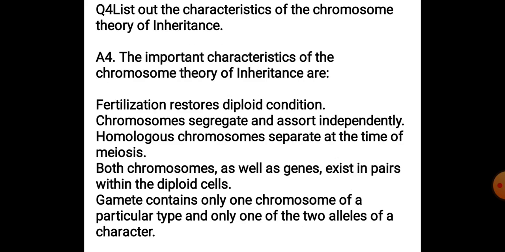Next, list out the characteristics of the chromosomal theory of inheritance. Now, the characteristics are: fertilization restores the diploid condition. Always after fertilization, the chromosome number will be fixed. Chromosomes segregate and assort independently. Homologous chromosomes separate at the time of meiosis. Both chromosomes as well as genes exist in pairs within a diploid cell. Gametes contain only one chromosome of a particular type and only one of the two alleles of a character. Okay.